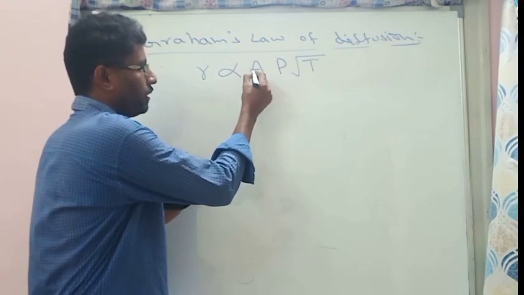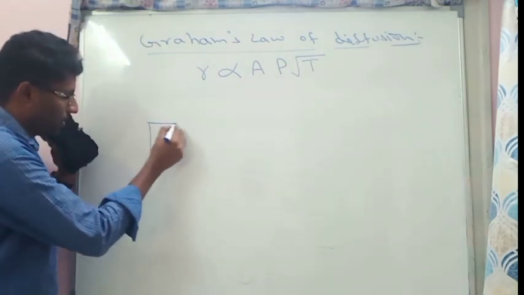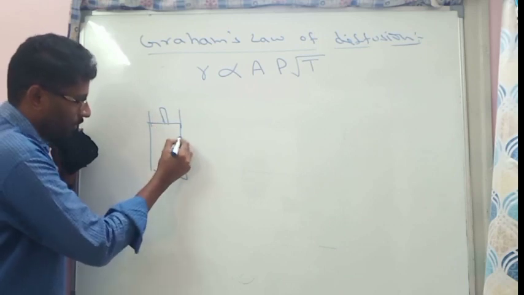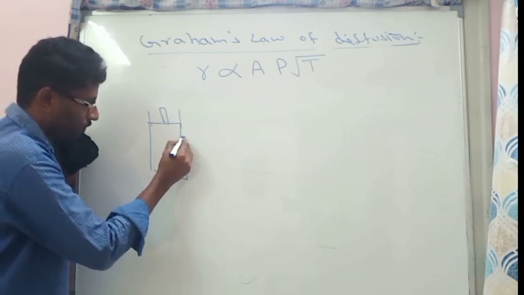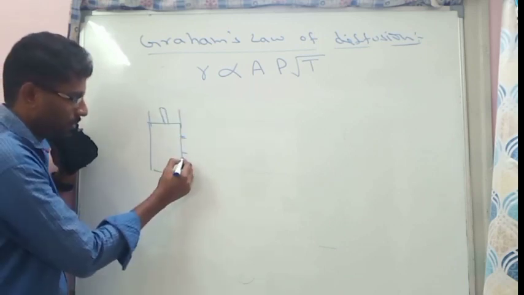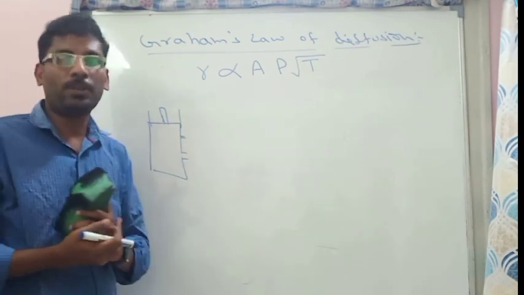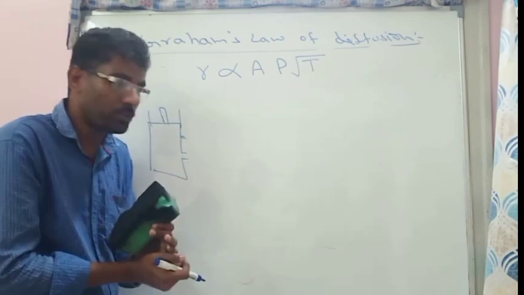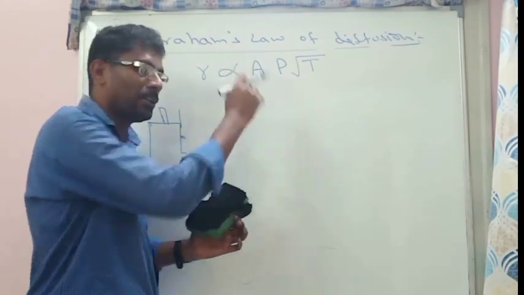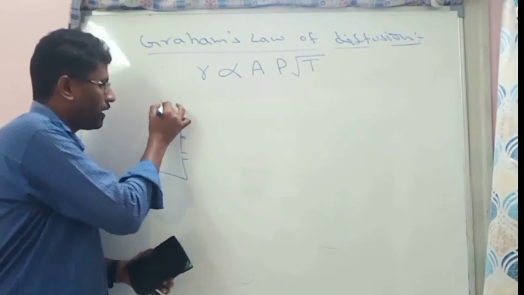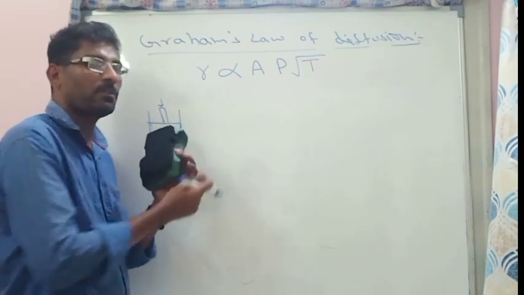That means, suppose we are taking a cylinder, it has a small narrow hole and it has a large hole. So more the area of the hole, so more the rate of diffusion. So rate of diffusion is directly proportional to area of the hole. Similarly, when you are applying more pressure, more the gas will be diffused.